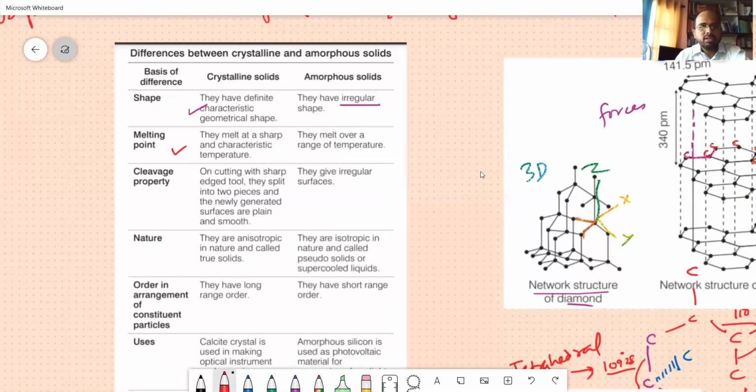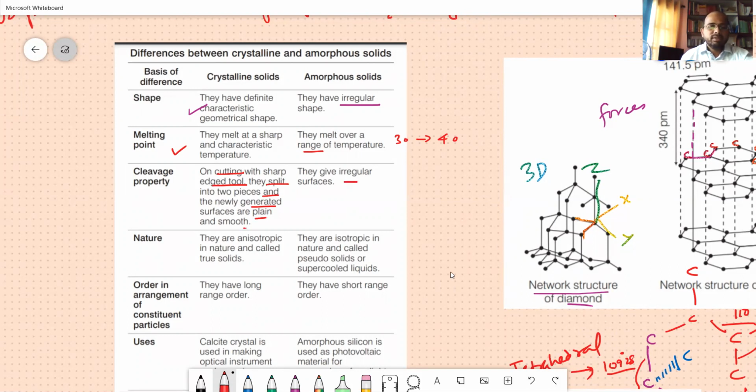Crystalline solids melt at a sharp and characteristic temperature. Amorphous solids melt over a range of temperature. Sometimes it is 30 degrees, next time it will be 40 degrees. But the crystalline substance will be the same thing. Then ductility and malleability, what we call cutting. With a sharp edge tool, crystalline solids split into 2 pieces, and the newly generated surface is plain and smooth. Amorphous solids give irregular surfaces.